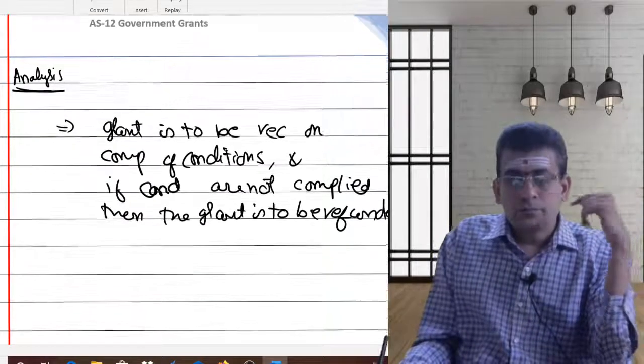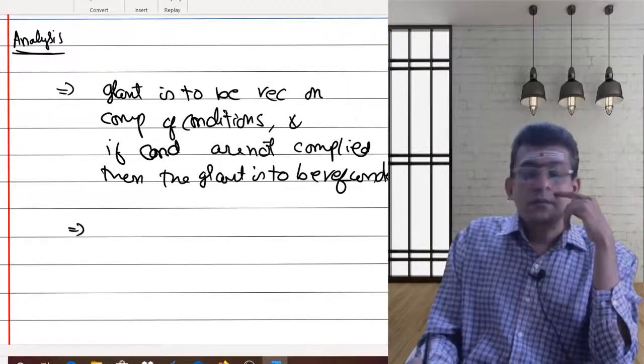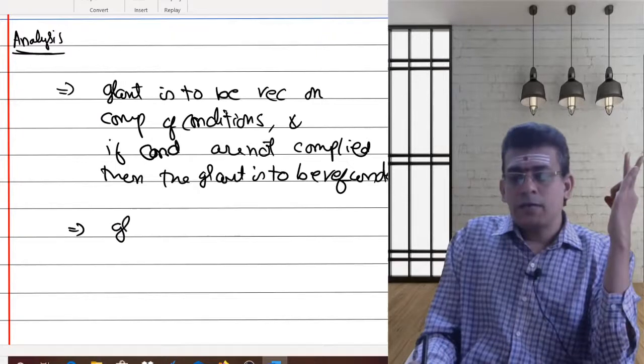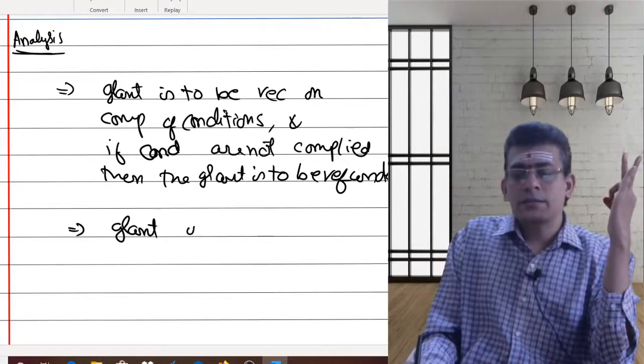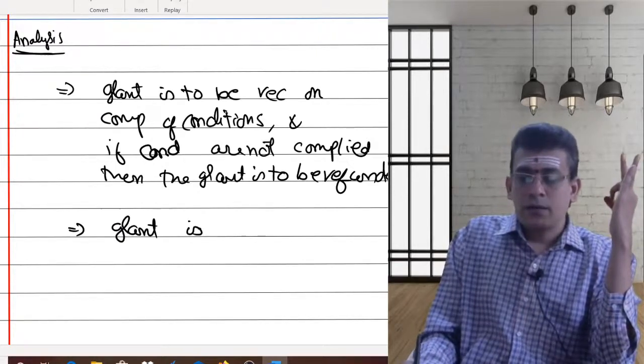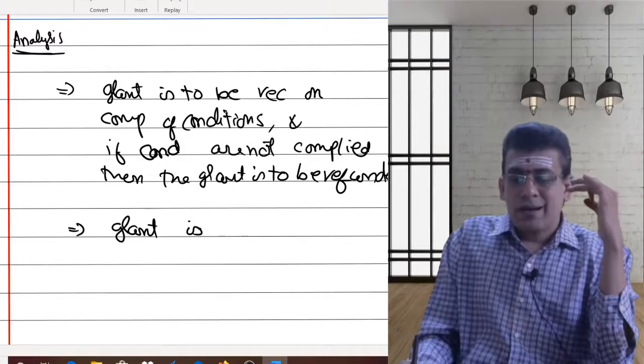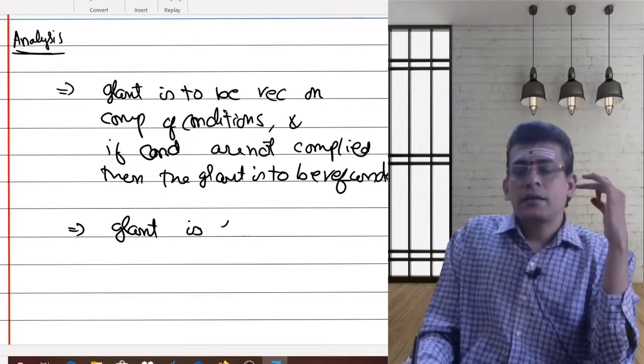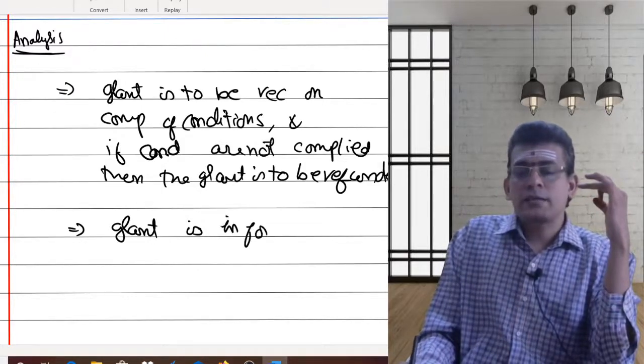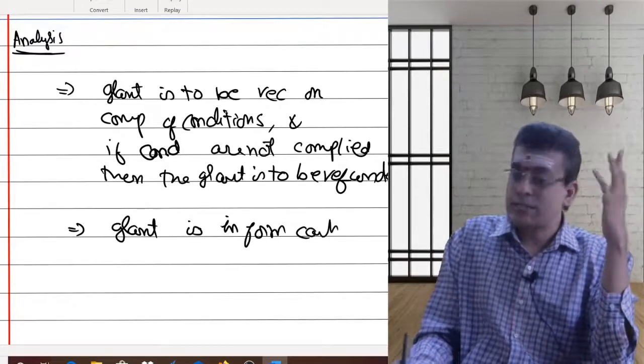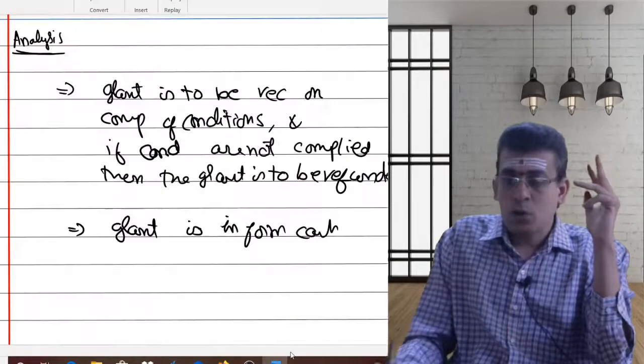Now, the second thing is, whenever any grant is received in the form of cash. See here, one thing I just want to highlight.